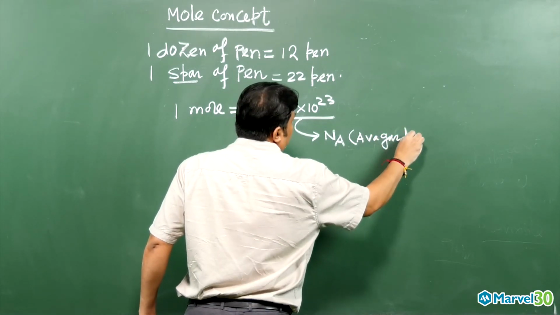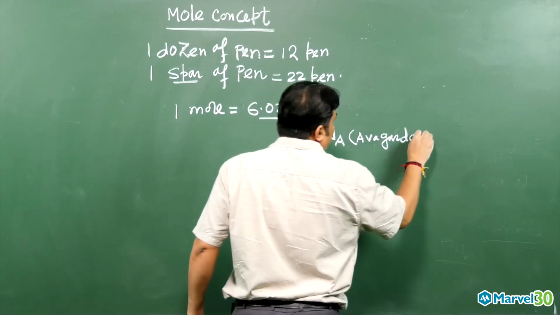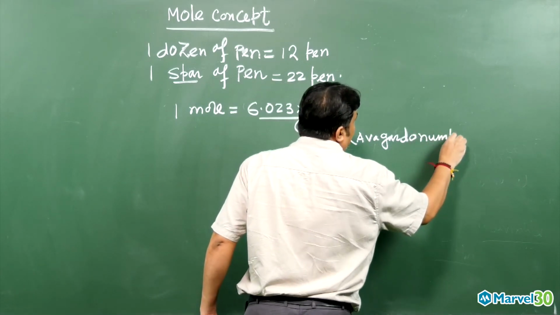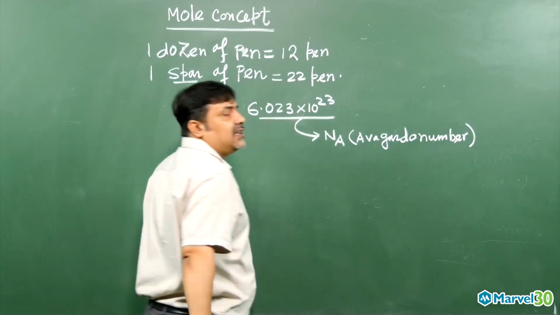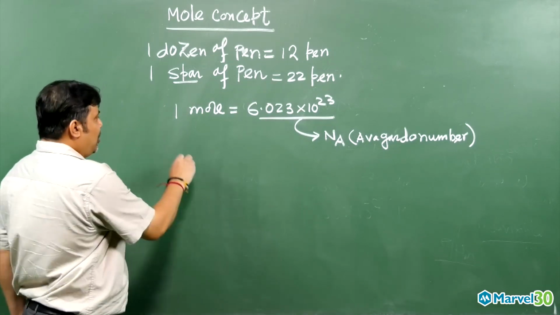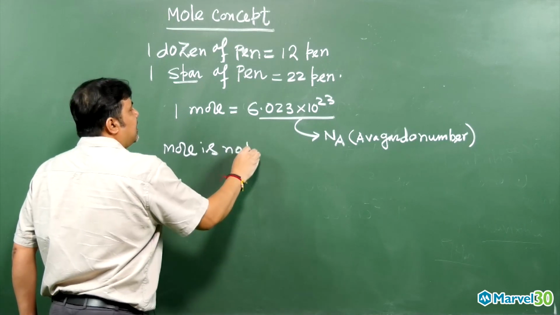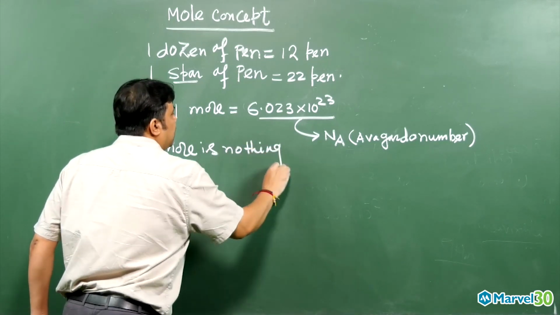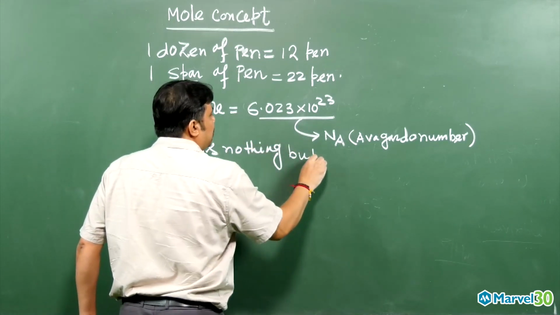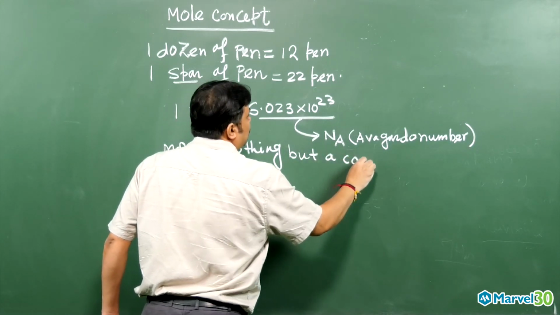Like dozen and score, the mole is nothing but a counting unit.